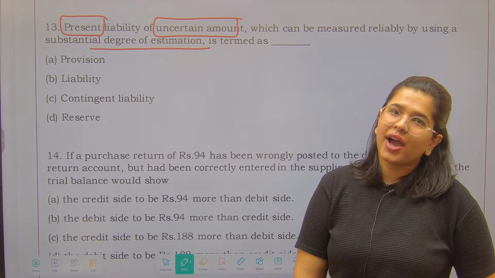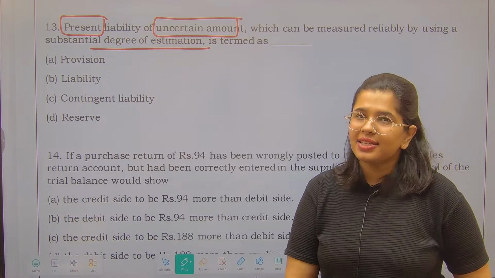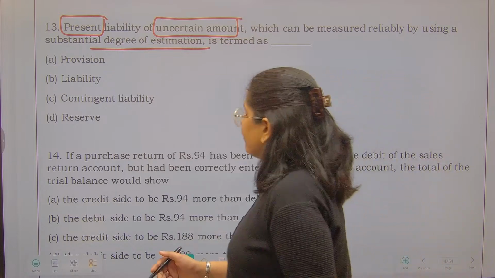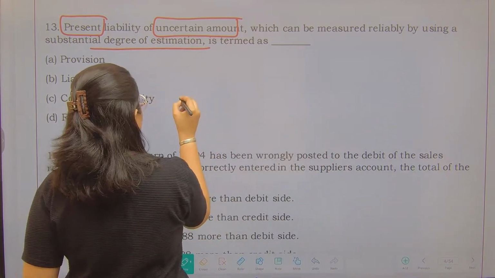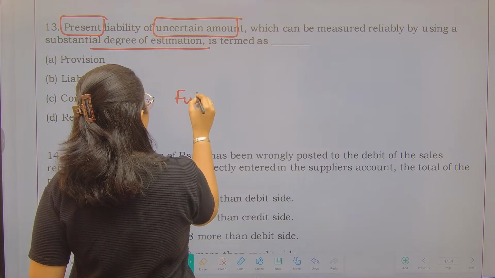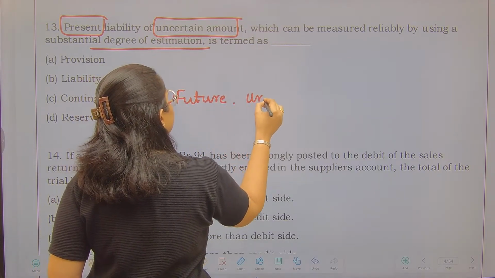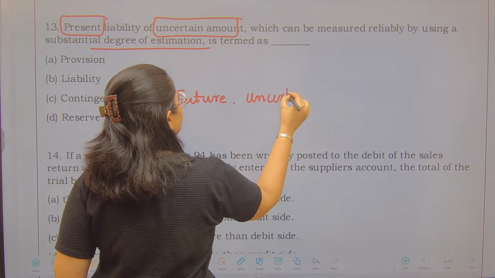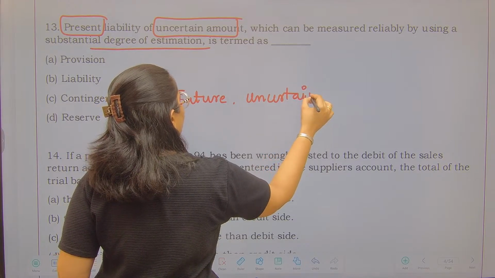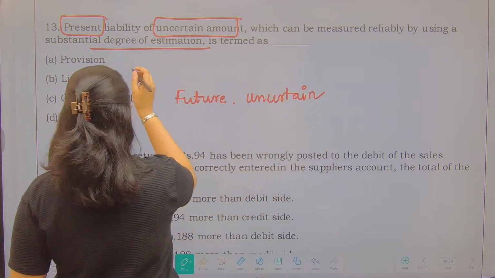See, again over here you have to go for the keywords. It is a super easy question. If it is a future liability which is not clear yet and the amount is uncertain as well, this is going to be called as your contingent liability.